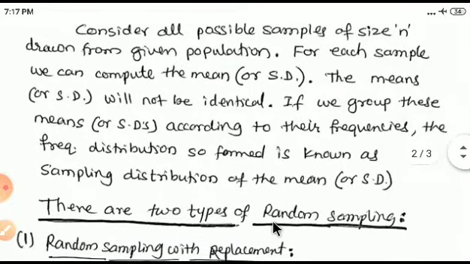As I have given one example, a group of 100 students is a population, and a group of 20 students among those is called a sample. So there are 5 samples. For each sample, the mean and standard deviation are different.